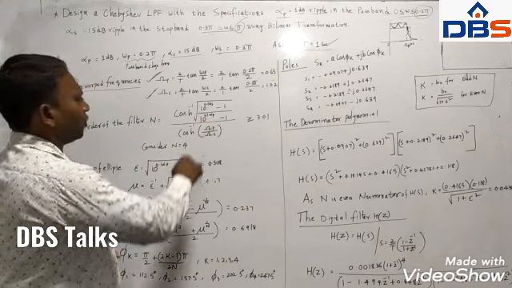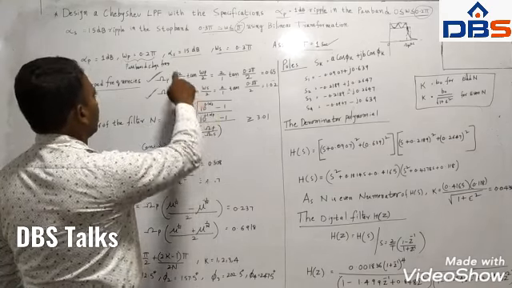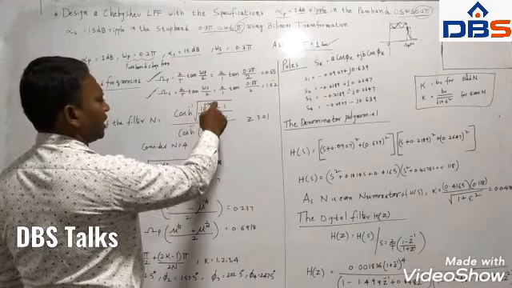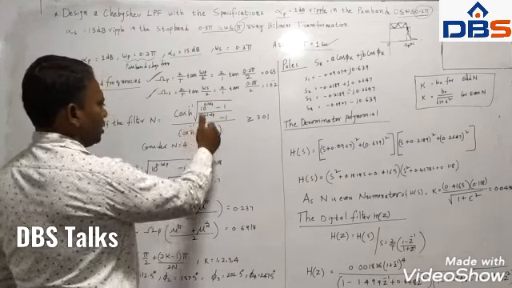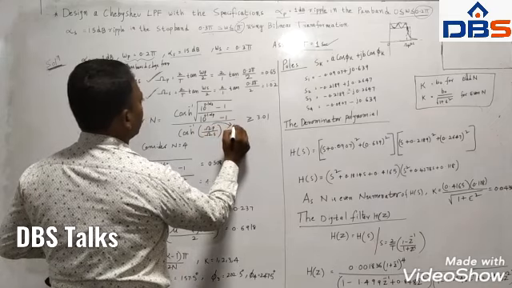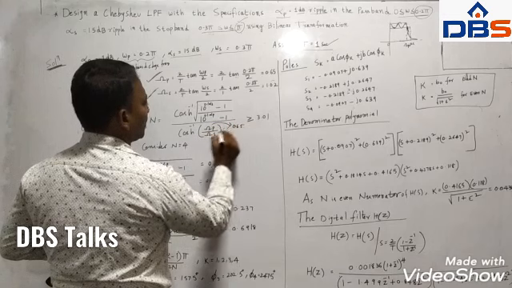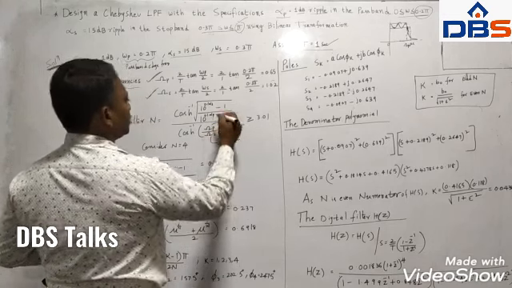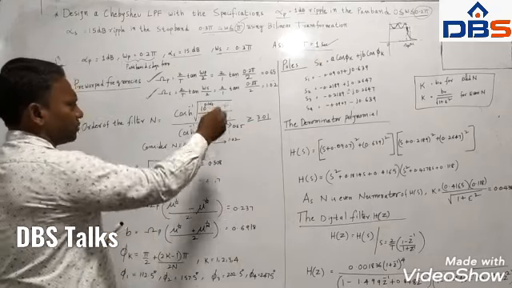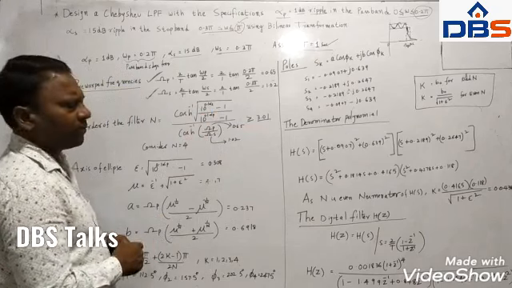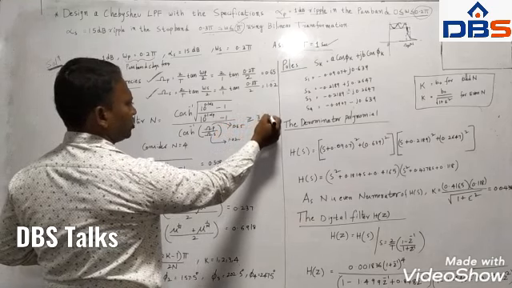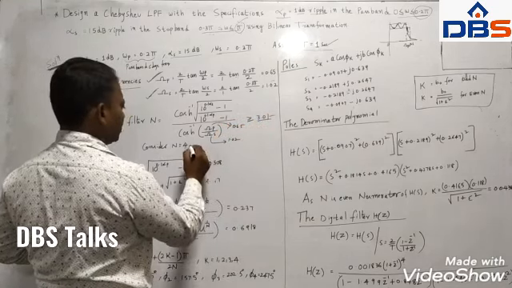Therefore, 10 power 1.5 minus 1 divided by 10 power 0.1 minus 1, take the square root, and then the hyperbolic function, substituting the values 0.65 and 1.02. I am not doing the calculation here, just substitute and you will get the answer. 3.01 is the order. Because it is just greater than 3, we make it the next higher value, that is 4.